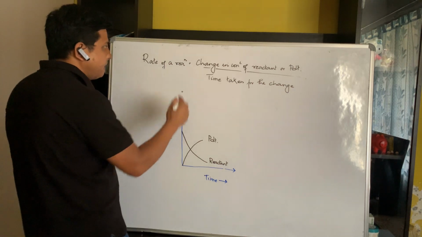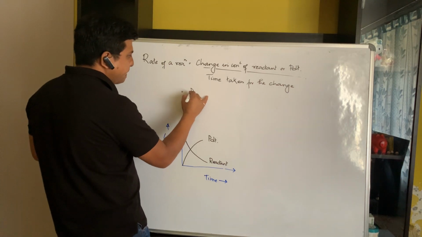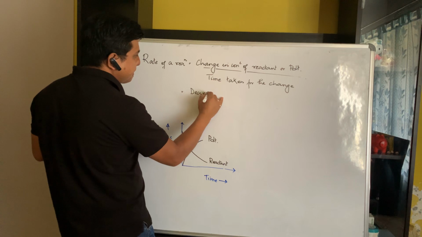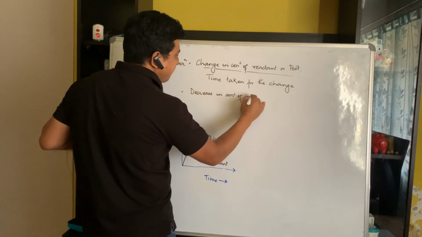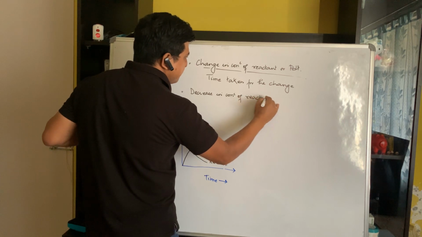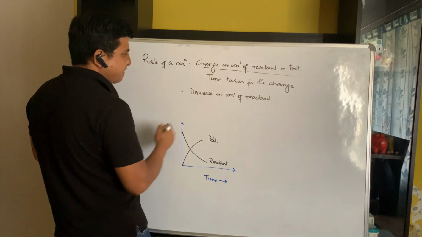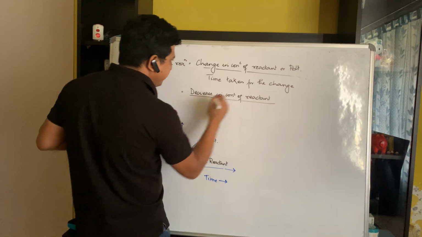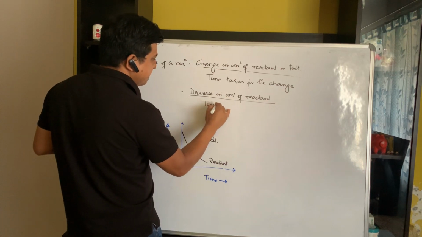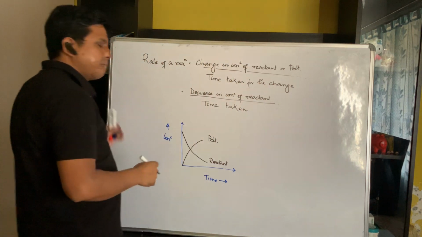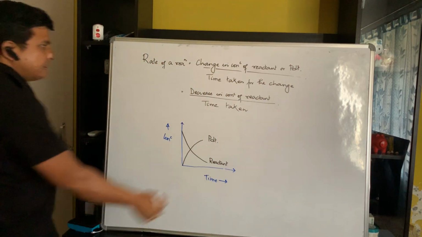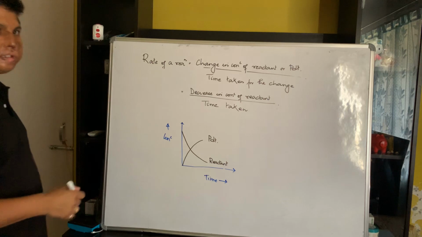So we say the rate of a reaction will be the decrease in concentration of reactant divided by the time taken. So, this is in terms of your reactant.